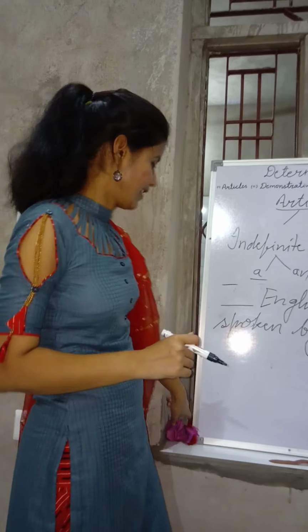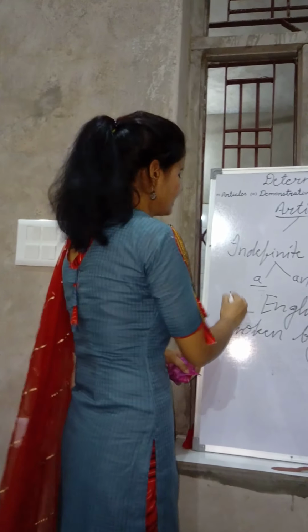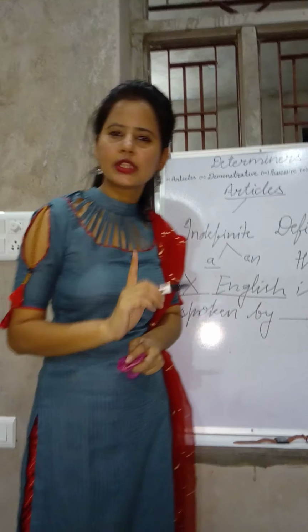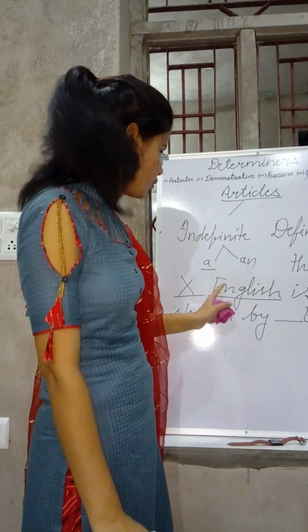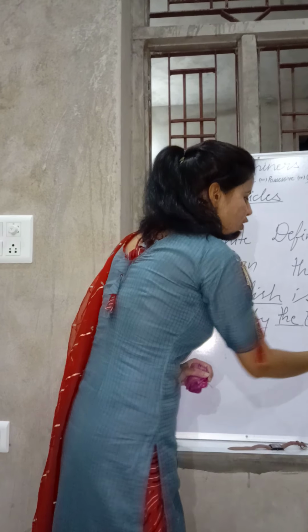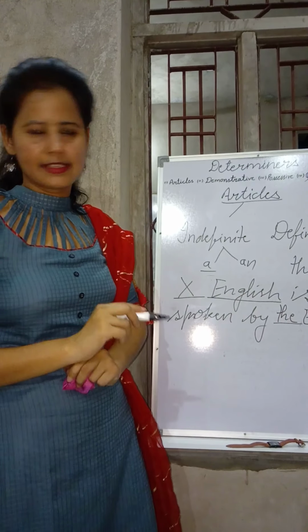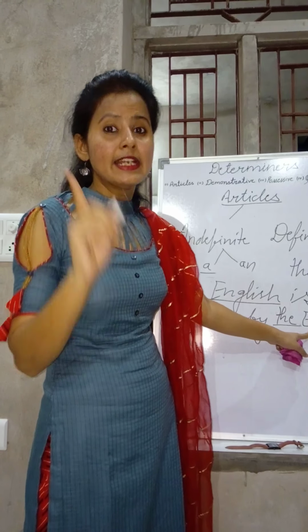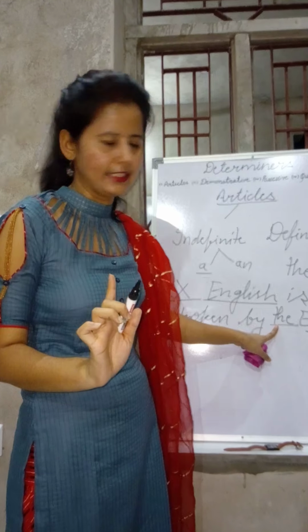Actually, there will be no article here, because English is a language. Before a language we do not use any articles. So here it will be a clause: English is spoken by the English. This shows the nationality of Britain, for British. So here the is used for nationalities. That's why we have to use the before English here.